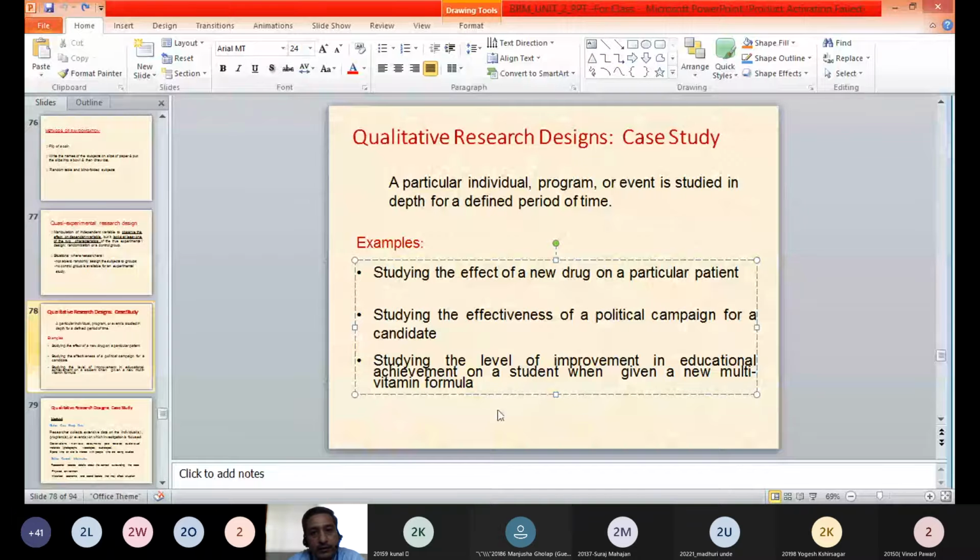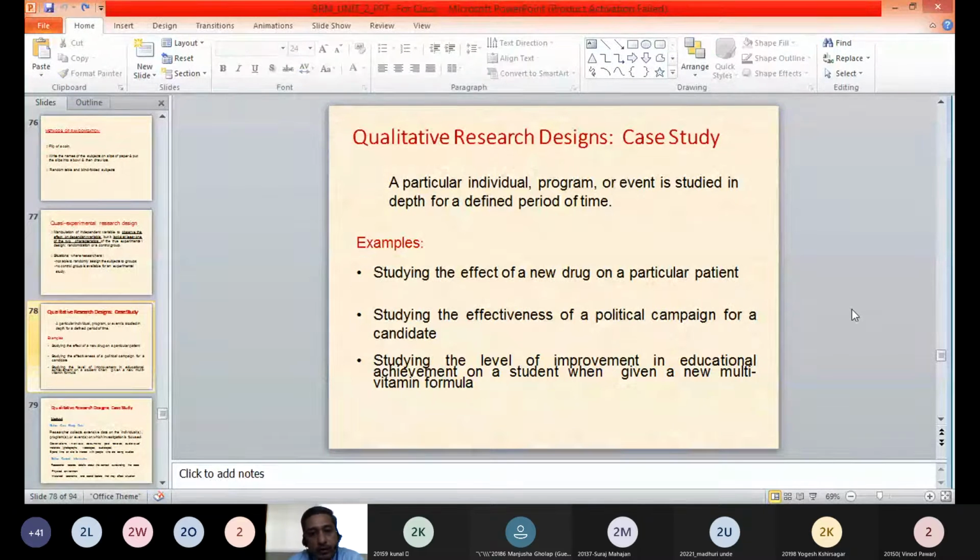This case study design is a qualitative research design. It is not quantitative, so we will not be studying any numerical aspects. Here we will be studying the qualitative aspects of that particular event, program or individual, and therefore it is called a qualitative research design.